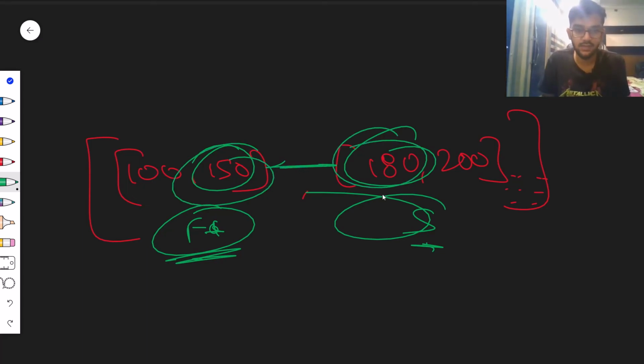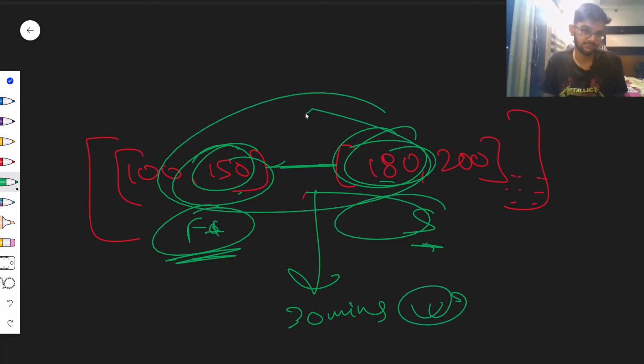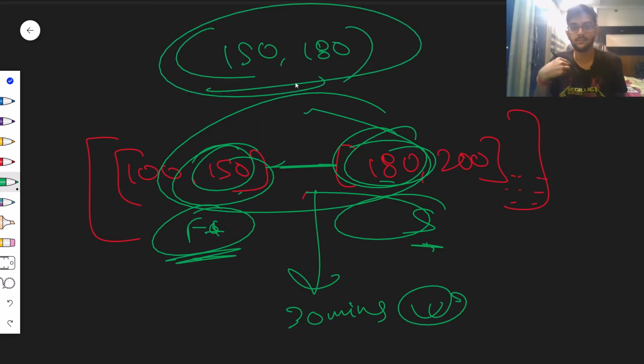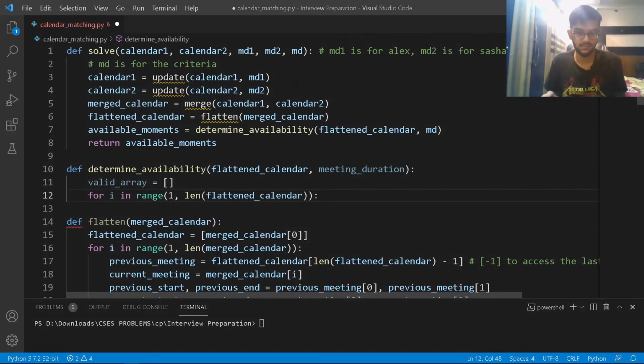So 150 and 180. 180 minus 150 is basically 30 minutes, which satisfies our criteria. So I'll just take that, right? So I'll add 150 and 180 in my answer because that's the time duration when both of them are available, right? Alex and Sasha are available, or the two persons are available.